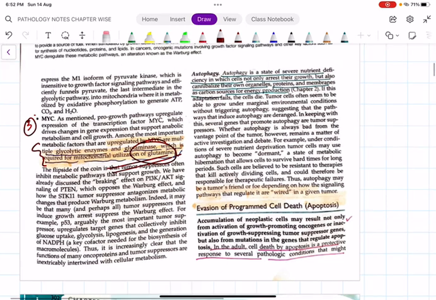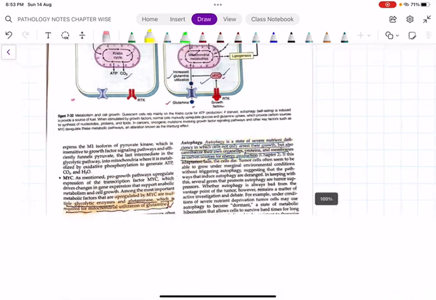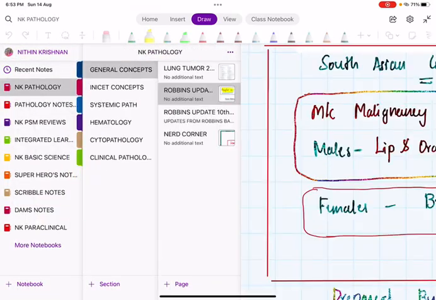So what do you mean by autophagy? Remember children, autophagy is a state of severe nutrient deficiency in which the cells not only arrest their growth but also cannibalize their own organelles, proteins and membranes as carbon sources for energy production. That is called autophagy. Remember, autophagy is one of the most important mechanisms demonstrated in tumor cells. Just remember this pathway.